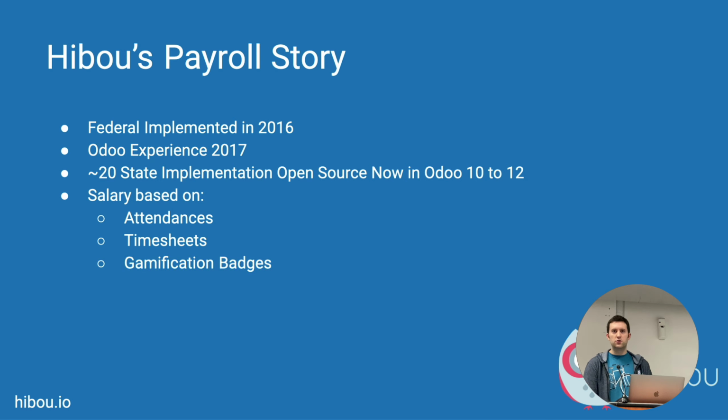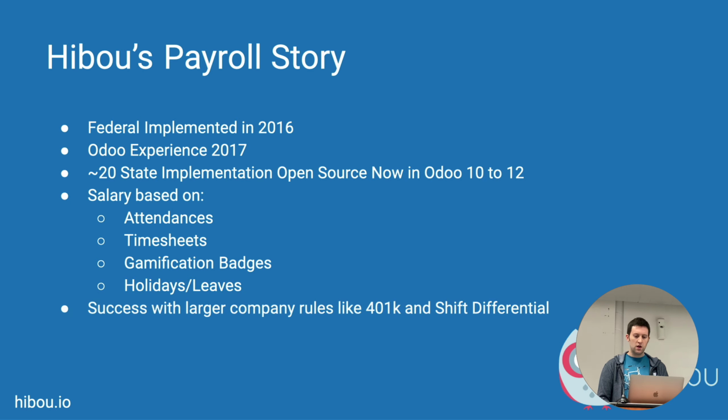This year we made an integration with gamification badges, which is one of our own company's core incentives to get promotions out faster and reward behavior that is good for the company in general, right? And we have holidays and leaves integration with both the attendance and timesheet versions of that kind of stuff. And we have a lot of bigger clients now than in 2016, right? So we've seen more advanced rules and withholdings around 401k and shift differential and stuff like that.